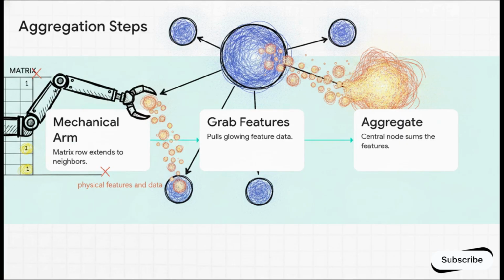The zeros in the matrix cancel out the non-neighbors, so the arm only grabs data from nodes it's genuinely connected to. Then, the central node aggregates these glowing blobs of data together. This right here is the absolute core of how information flows through a graph representation.